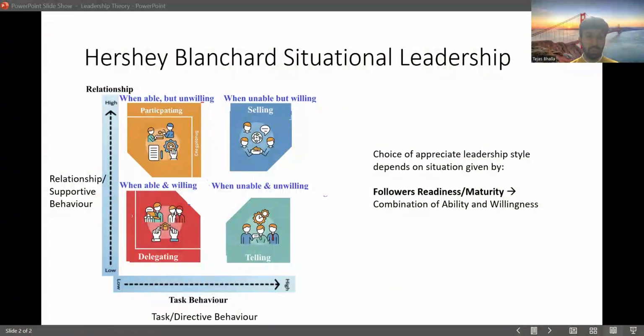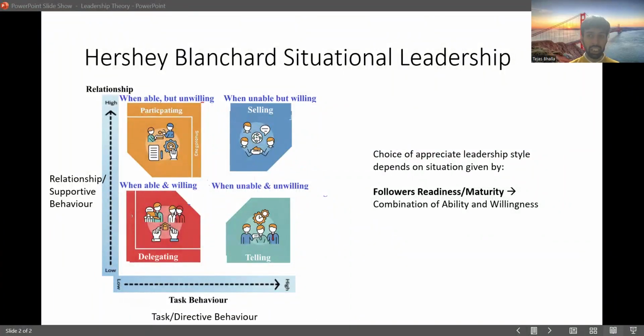If the leader focuses more on tasks only and not on relationships, this is the telling style. And a focus on both relationship and task simultaneously, that is, focusing on getting the work done in a particular way, but also on the relationship, is selling. So these are the four types of leadership styles according to Hersey Blanchard.